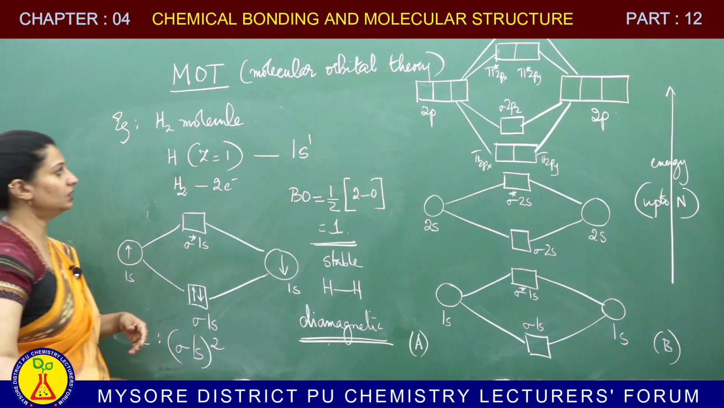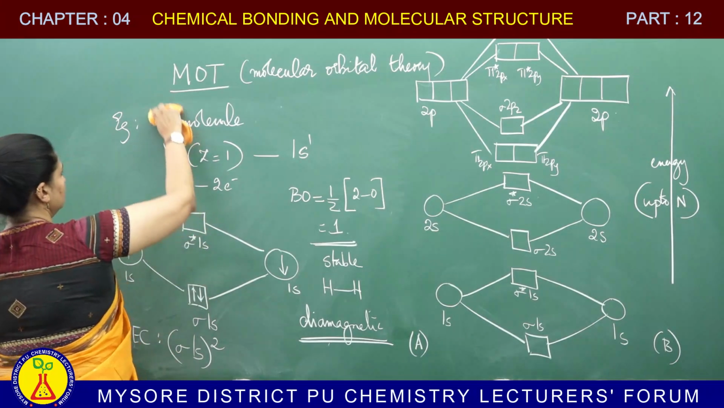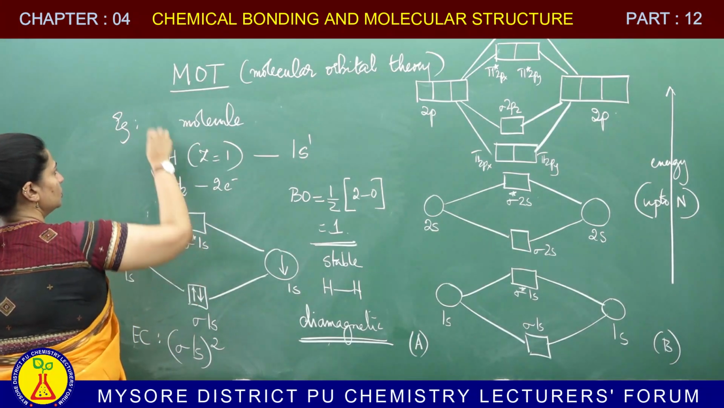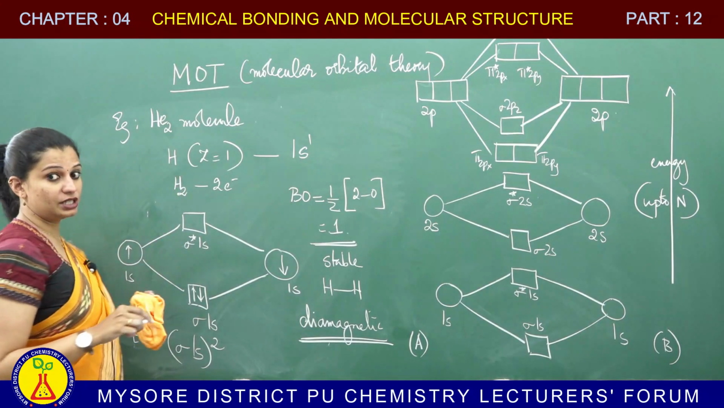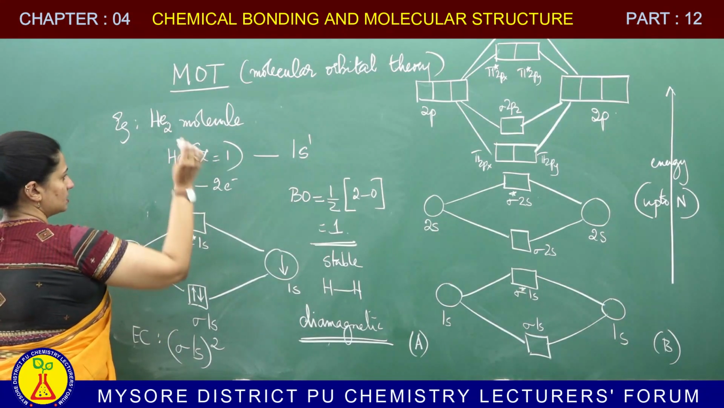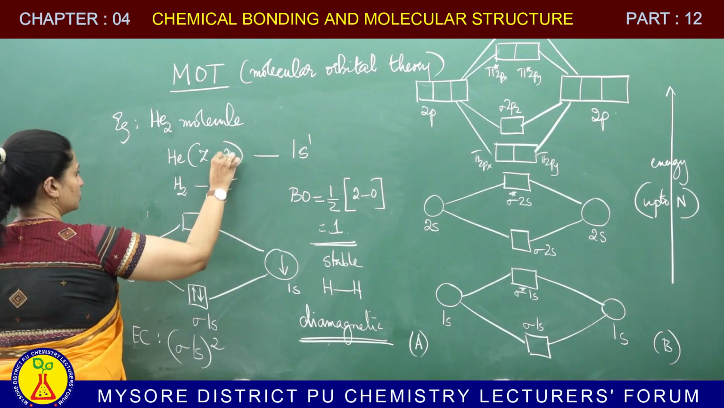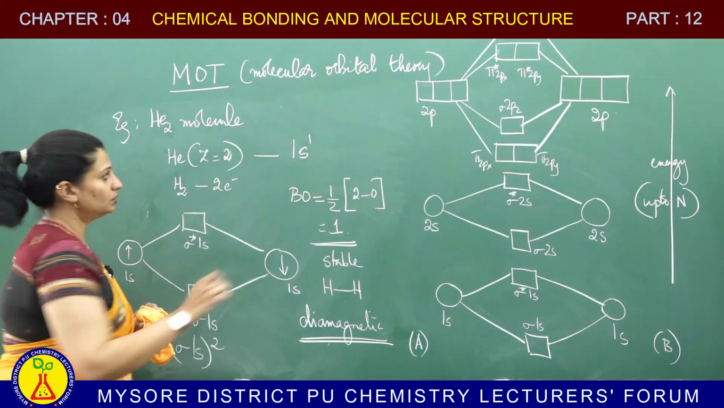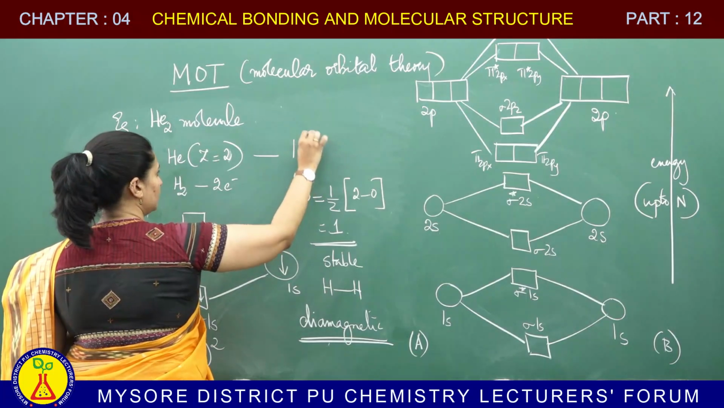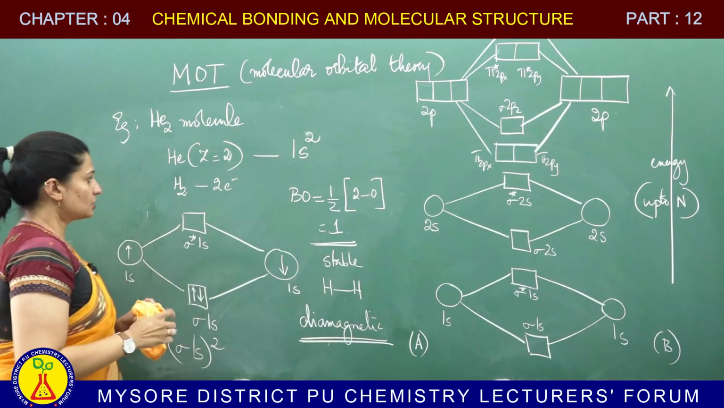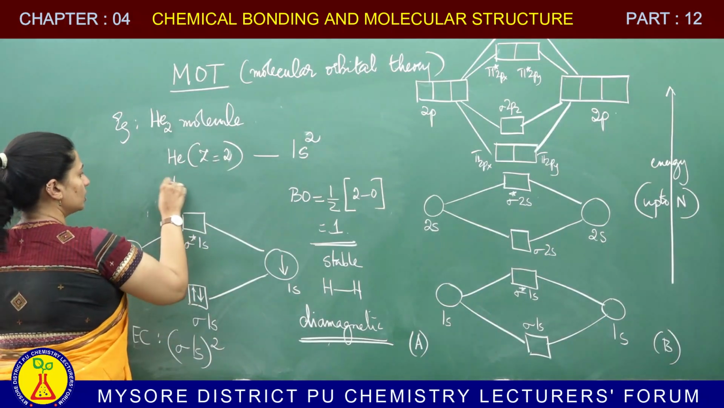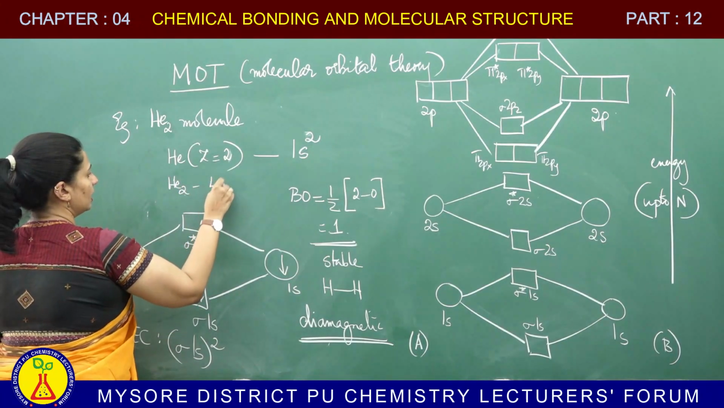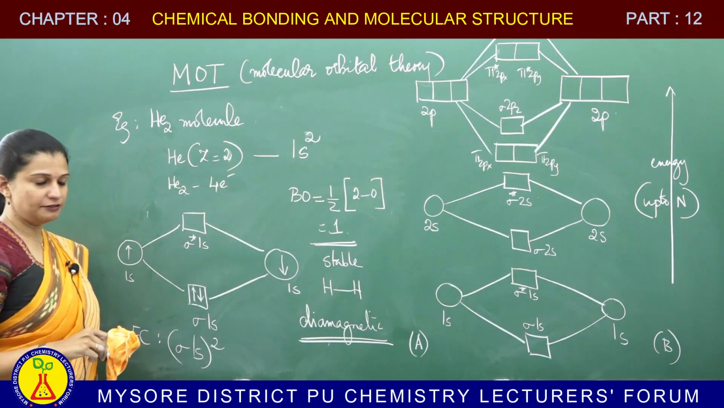Moving on, let me take the next example. I am going to make a few changes here. I am sure you can write it along with me. So, I am taking the helium molecule, He2. Now, helium has an atomic number of 2, which means the configuration will be 1s2. Correct? So, in your helium molecule, how many electrons will be there in total? Your helium molecule will have 4 electrons.